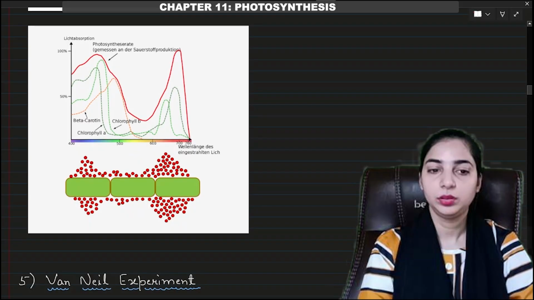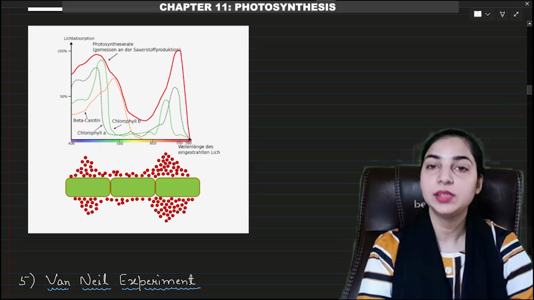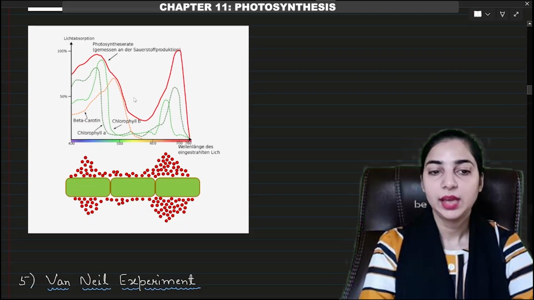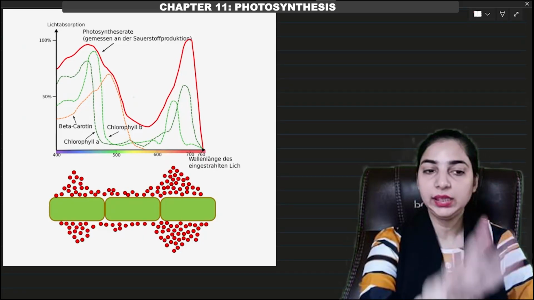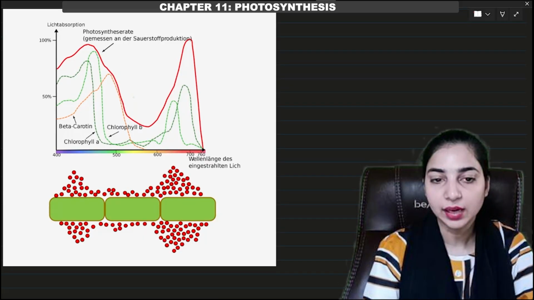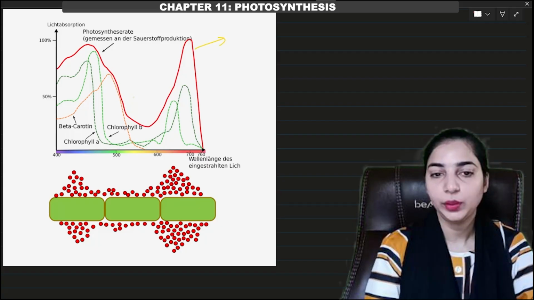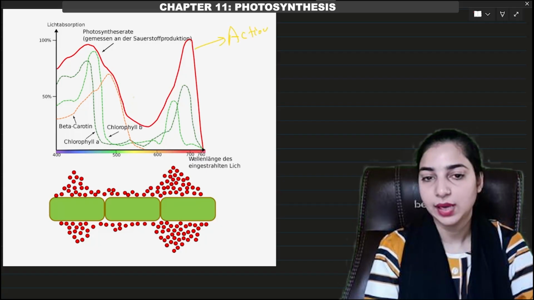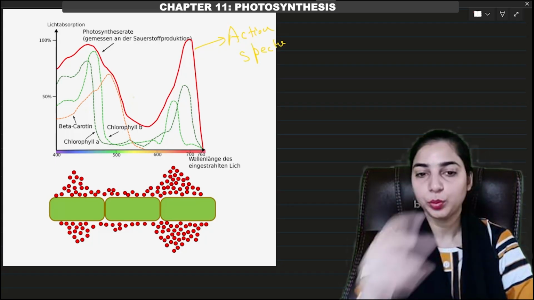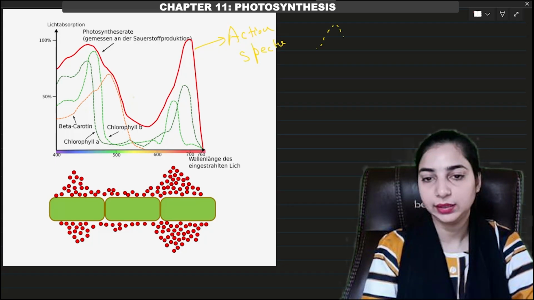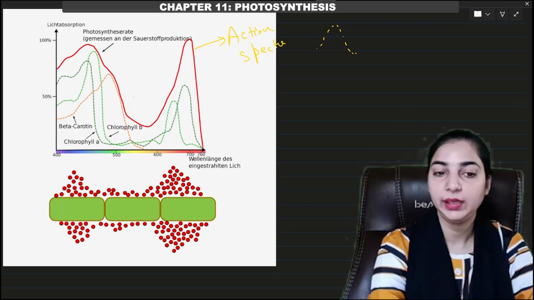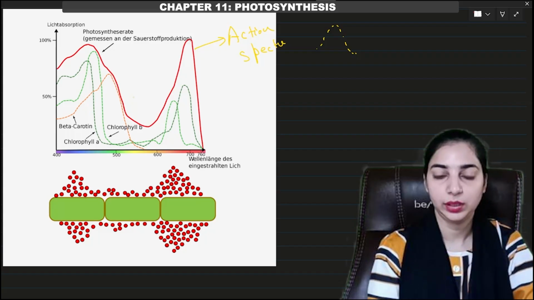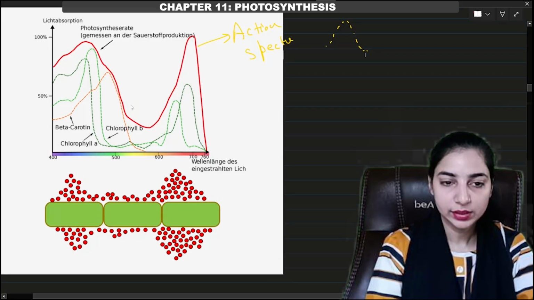Now I have already explained the difference between the action spectra and the absorption spectra. Here in this graph we have 3 different graphs. One graph is in dark red color, this one. This is showing the action spectra of photosynthesis. Then there are other graphs in the form of broken lines like this. These are the absorption spectra of different pigments like chlorophyll A, chlorophyll B and beta carotene.